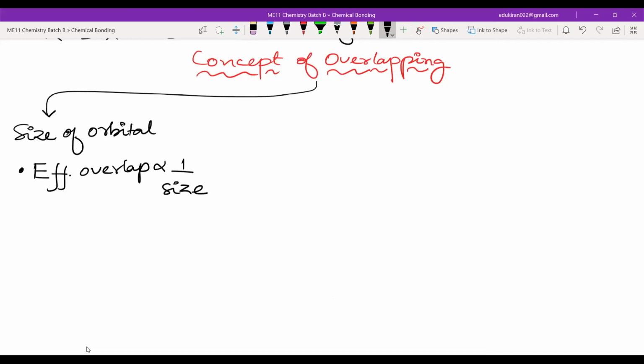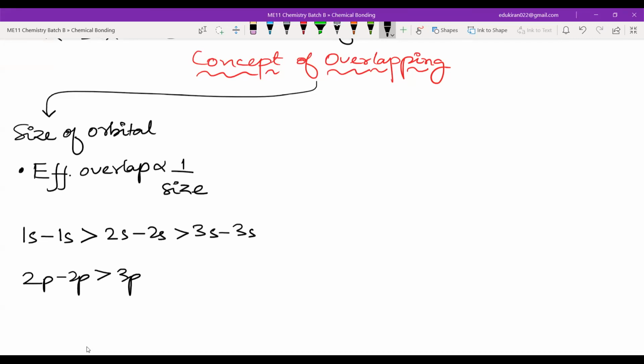Now, if we just look at the size, then we can say that the 1s overlapping will be very strong. Then you can have 2s, followed by 3s, because 3s is very large in size. Now if I want to get the trend for the p orbital, 2p overlap will be strongest, then there will be 3p. We are just seeing the size. That will be followed by 4p and so on.